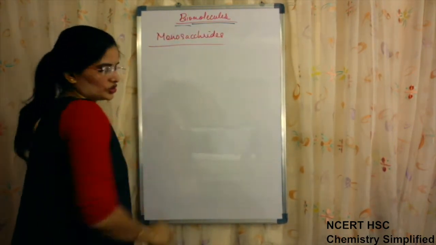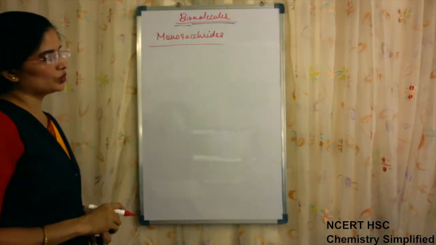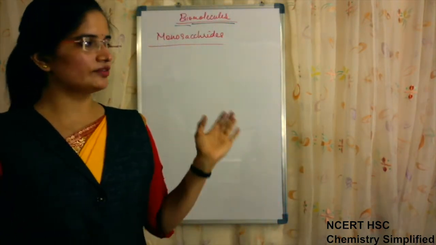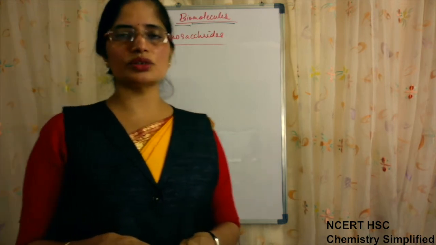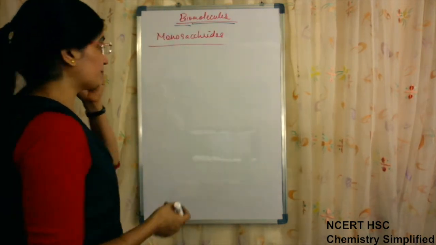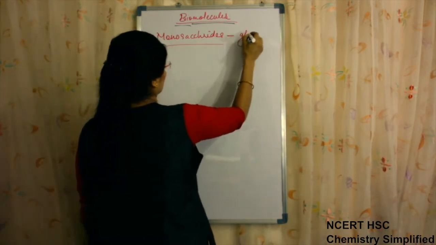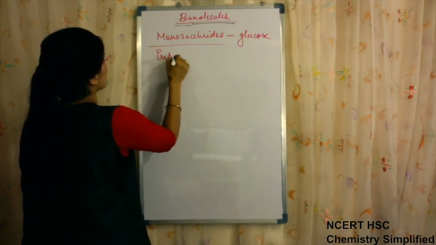This is the introduction part of it. Now the next thing is preparation of glucose. This preparation is not like the ones we have finished in the previous 4 chapters. This chapter has some reactions, but those are different from the ones we have studied in the previous 4 chapters. Monosaccharide preparation: glucose preparation.